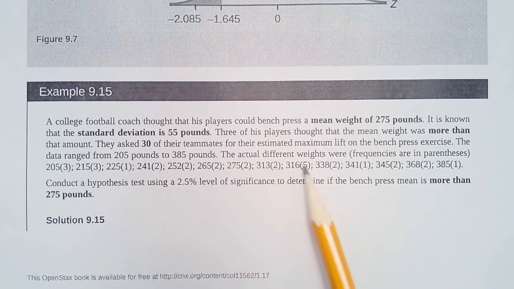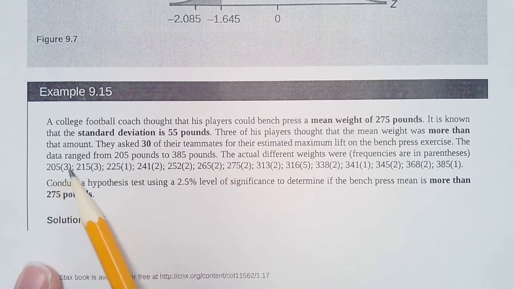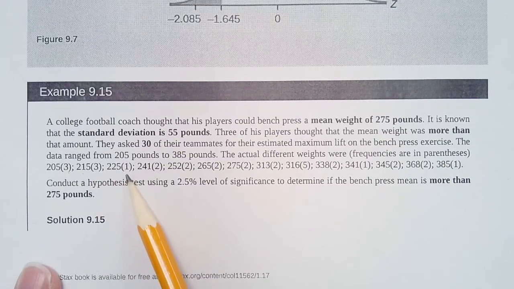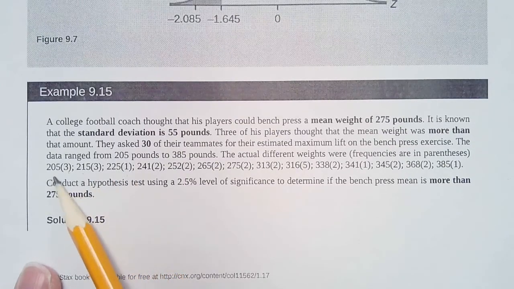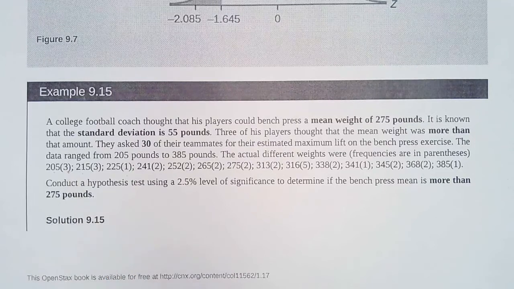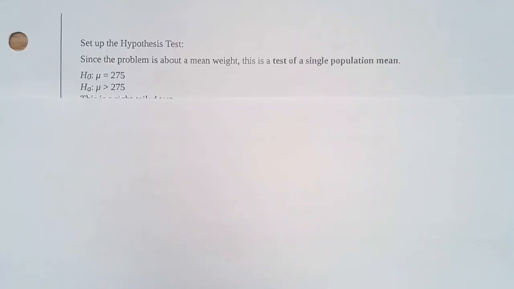So we have all those data points, but they're given in such a way that we have the weight and then how many lifted that. We're going to put these in our calculator as a list. List 1 is the actual weight amount, and list 2 is our frequency, how many people lifted that weight. We're going to do a test using a 2.5% level of significance for our alpha, to determine if the bench press is more than 275 pounds.